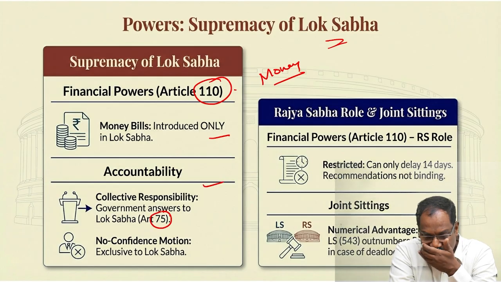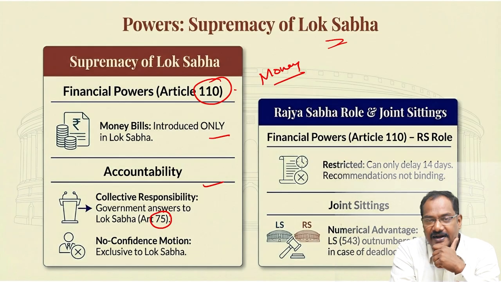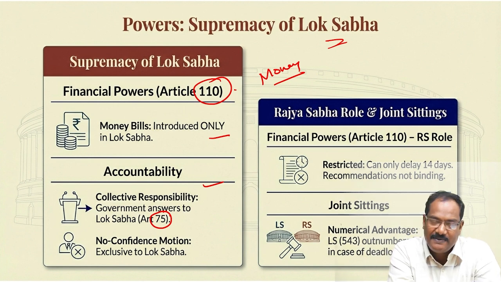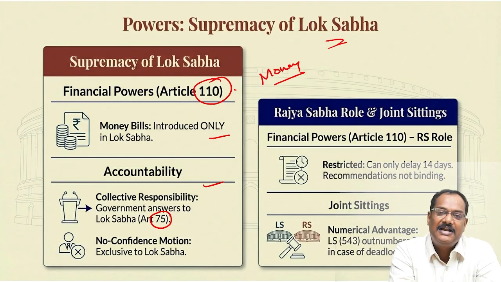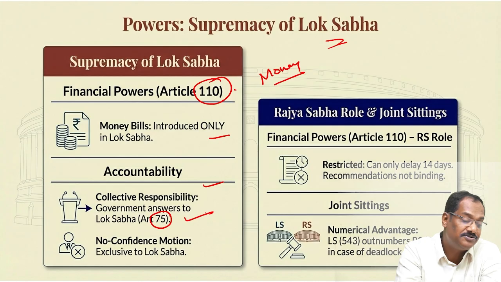What is collective responsibility? See, we have a parliamentary system of government, right? That means the executives are responsible to the parliament. That means the parliament can remove them from office. That is what the responsibility is. It means they can bring a no confidence motion. It is under Article 75 of the Constitution.